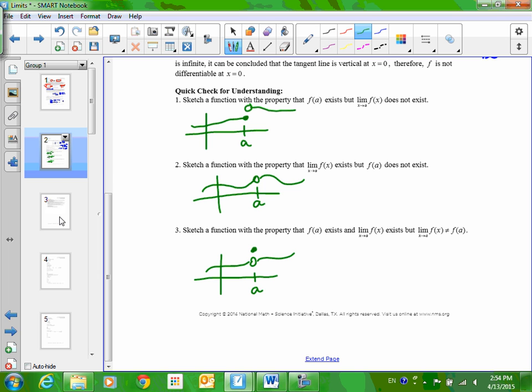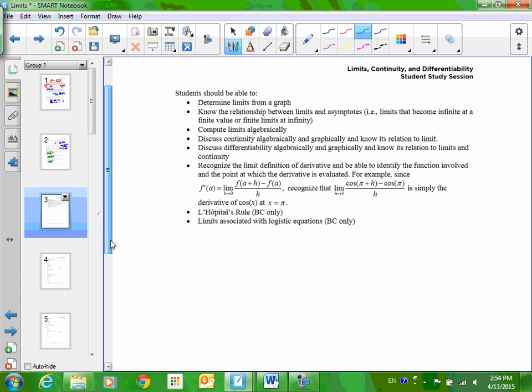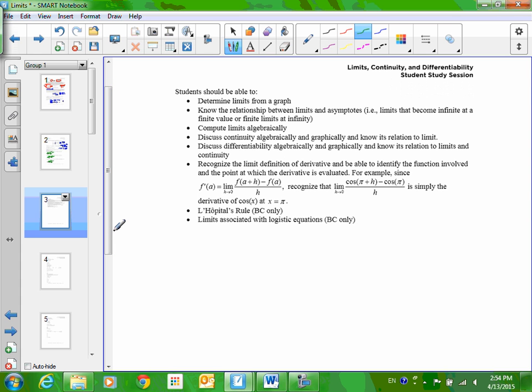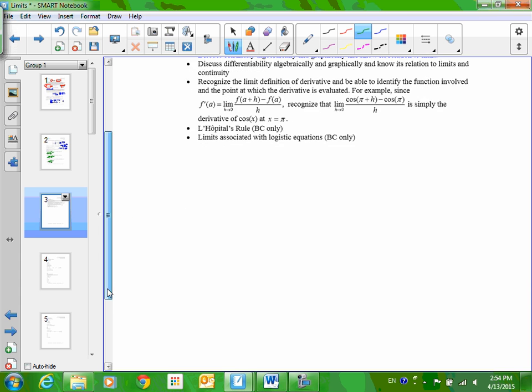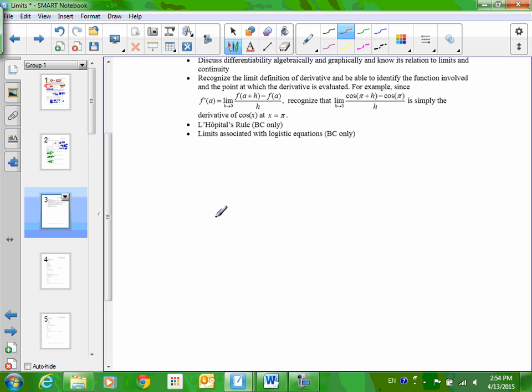All right, let's turn the page, and there's just a couple of things I haven't talked about that I want to give you a heads up on before you start practicing. Okay, for just some standard limit, remember you're plugging in the number, okay? After plugging in the number, if you get 0 over some number, what does that equal? Like, when I say a number, I mean not 0. Like 0 over 2. What does that equal? 0. Okay, so that's totally fine. And if you got like 2 over 3, then 2/3 is your answer.